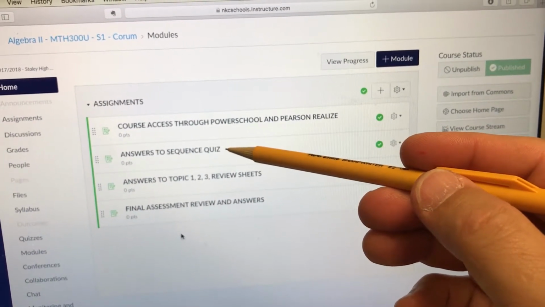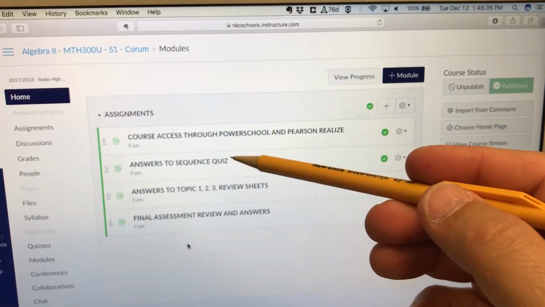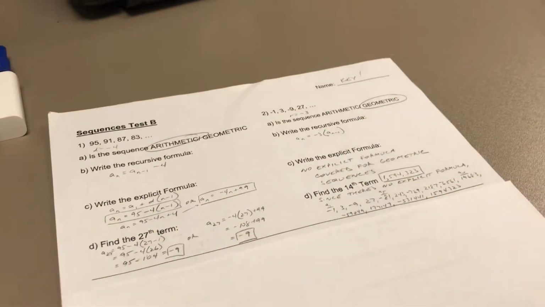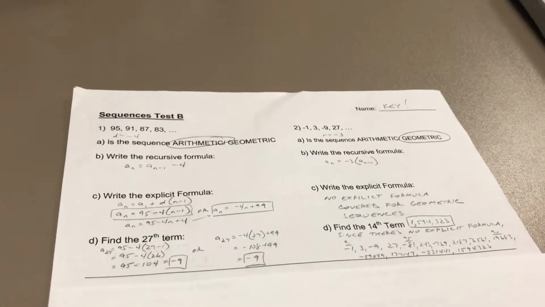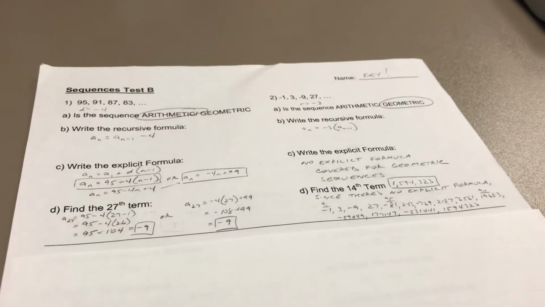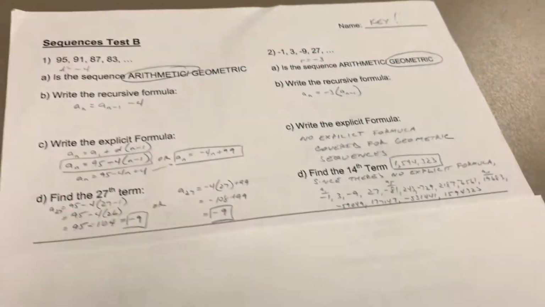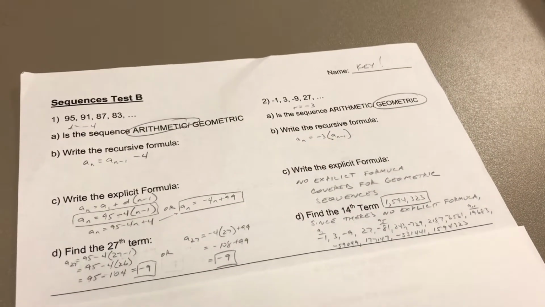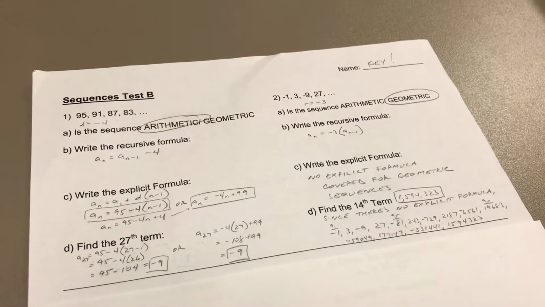This right here is the quiz that we just took, and I want to go over that with you right now because I started to grade these and saw some commonalities and some things that I didn't like. So I ended up not grading them per se, but I gave you credit like an assignment. I want to go over each part of this with you so that there's no confusion on the steps and so forth, and that we're all on the same page. I gave you assignment credit in the grade book, and I think that will help your grade.